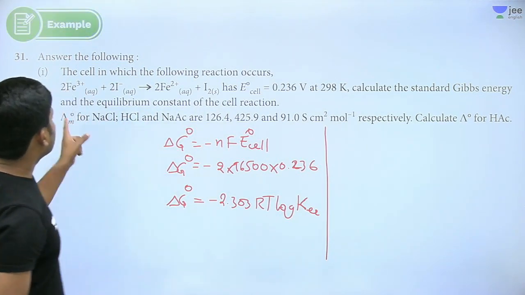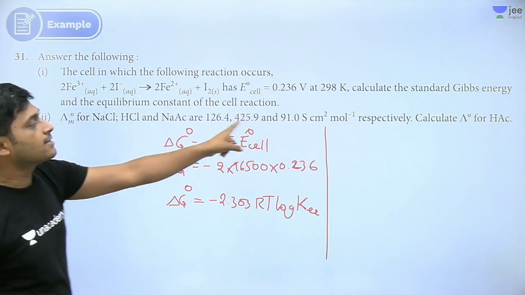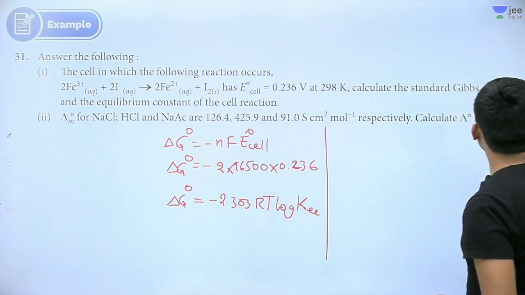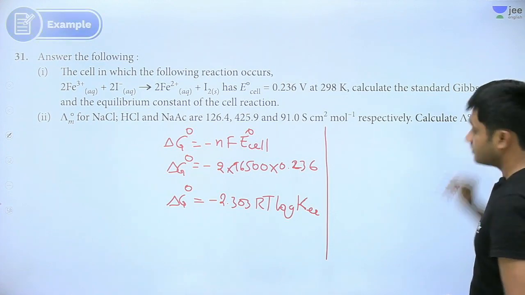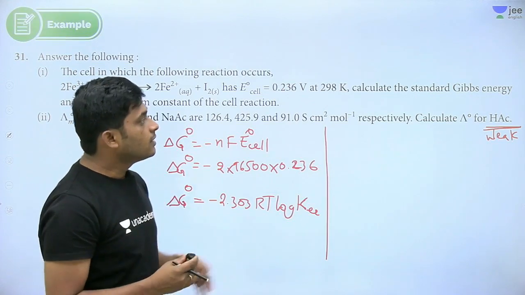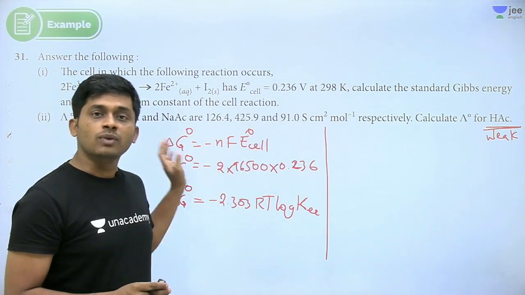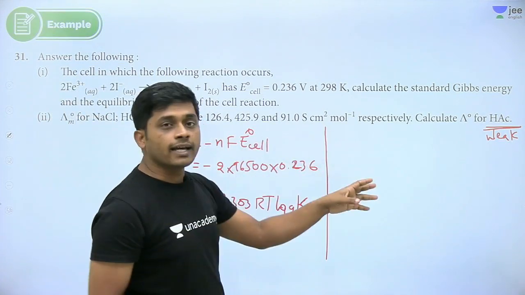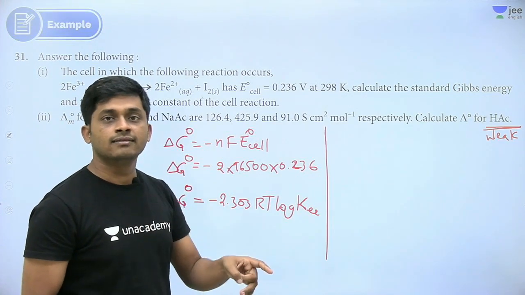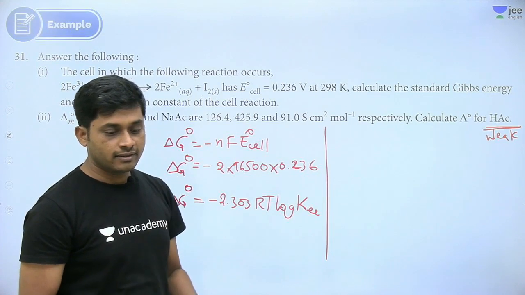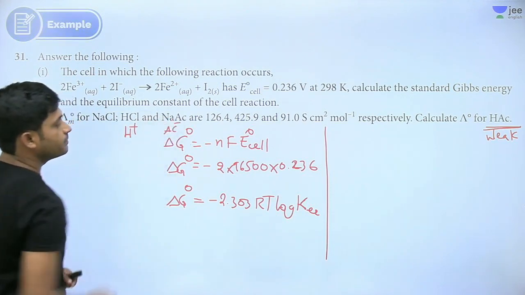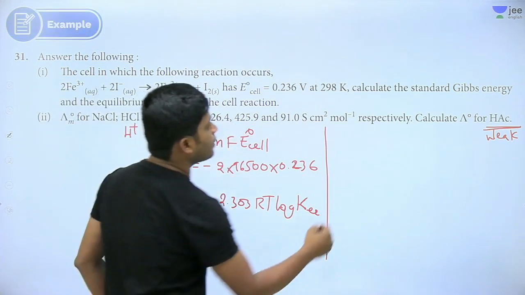Got it? Right. So molar conductance of NaCl and others is given. Here this is Kohlrausch law, they are asking for a weak electrolyte. How to use this? Whatever common ions are present, you add. If there is no common ion, you subtract. So HAc: H plus common, Ac minus common. So for the last 2, you have to add them.